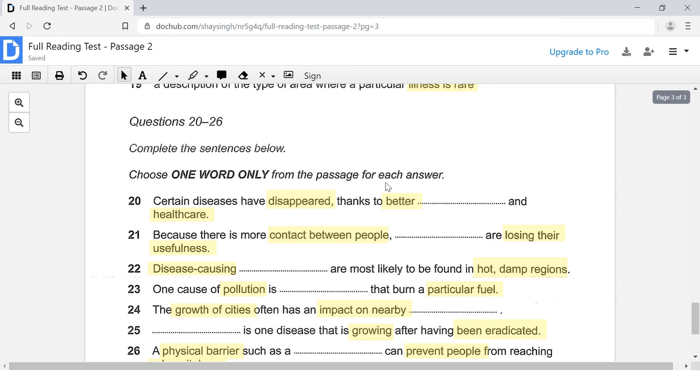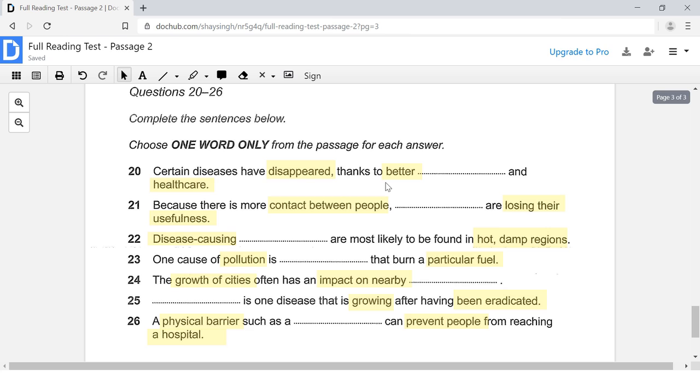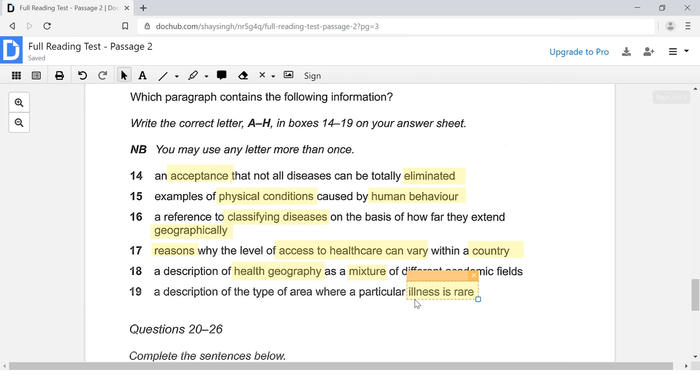Perfect. So here we have all of our keywords now, and I am now going to start answering these questions. Before I do that, I'm going to browse over these keywords one more time just so I can have them in the back of my mind. So here we go. We are looking for acceptance, eliminated, physical conditions, human behavior, classifying diseases based on geography, the reasons why access to healthcare can vary, health geography as a mixture, and then finally a rare illness.